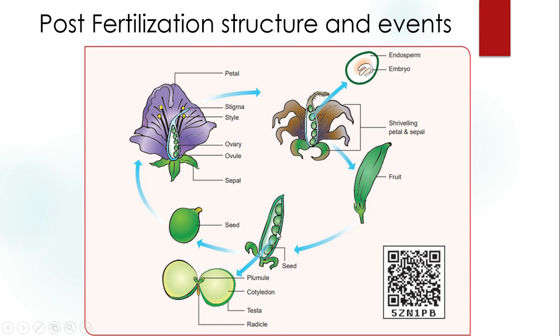Inside the fruit, seeds are present. These seeds are developed from the fertilized ovule. In the case of a dicot plant, the seed has two cotyledons and an embryonal axis, which are formed from the embryo. The endosperm is a nutrient tissue which provides nutrients up to the development of the complete embryo. After seed germination, a plant will form.